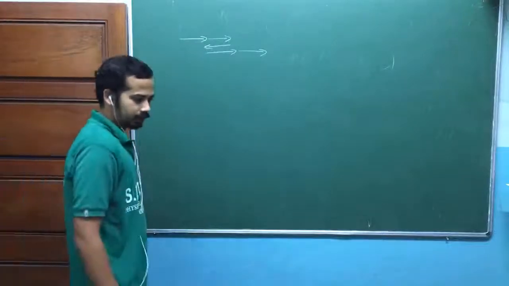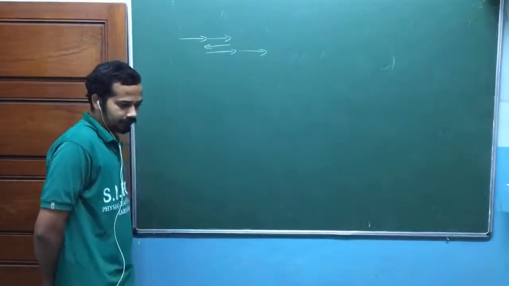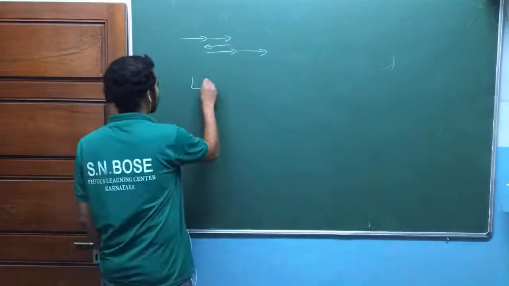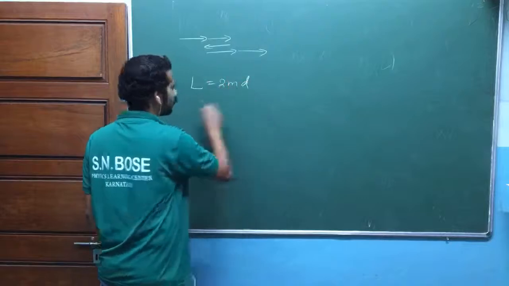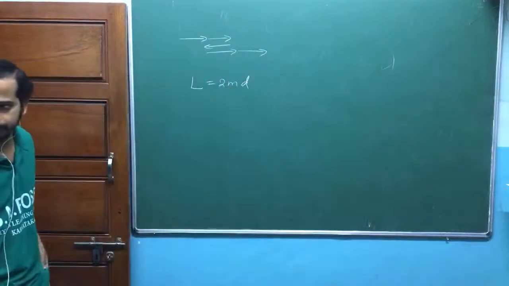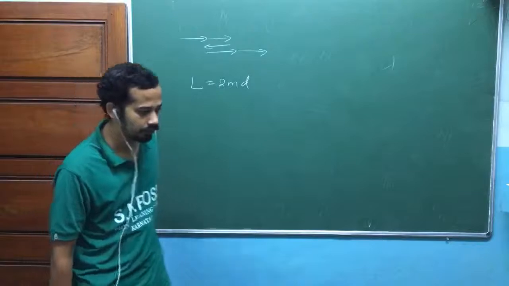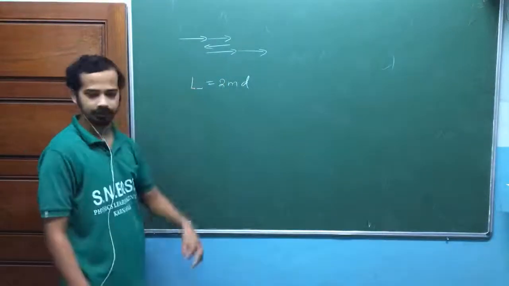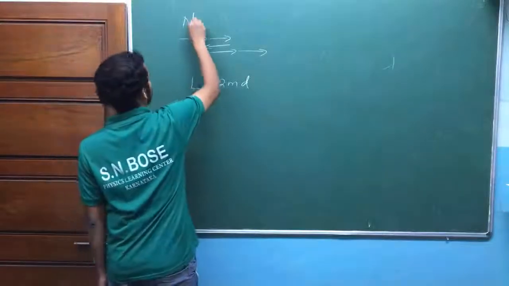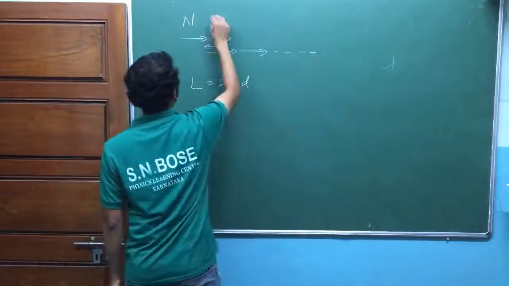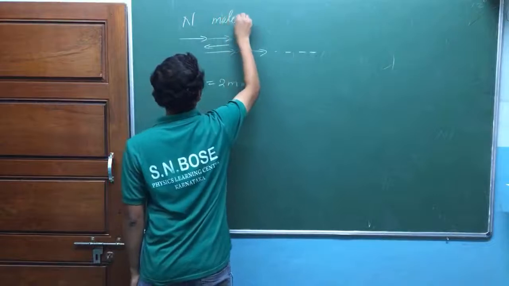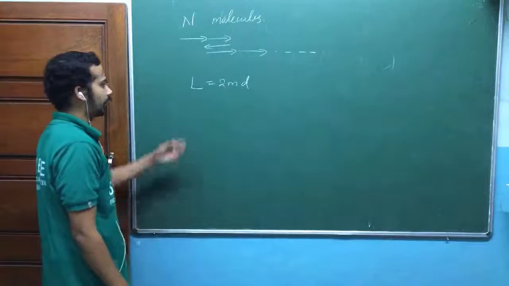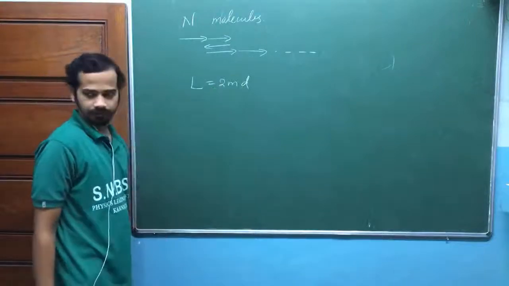Now show that the number of arrangements that give an overall length L, where L is equal to 2m into d. Total length is equal to 2m into d. So what is the number of arrangements that gives this total length? You have n links, n molecules like that. So total length L is equal to 2m into d.